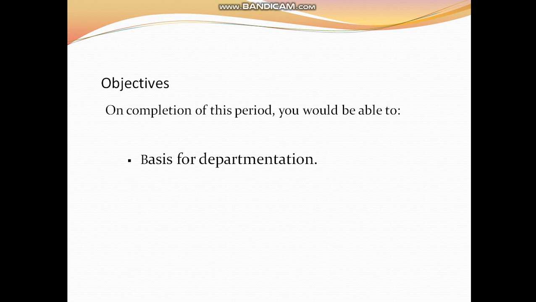What is the need for departmentation? A large organization has a large number of activities. One single office manager cannot maintain the activities of the organization. So there is a need for departmentation to divide the office activities into departments, and each and every department will have an office manager. So the office manager will maintain the department activities very effectively.